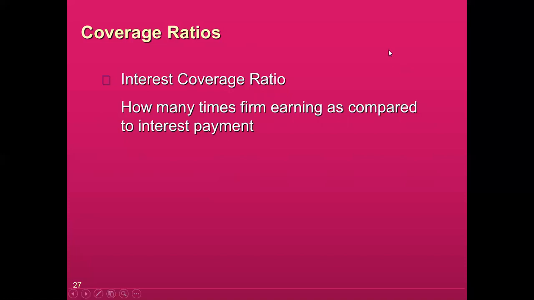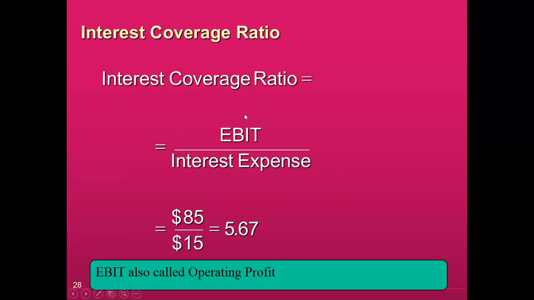Coverage ratio is generally used to assess whether company can pay its interest from its current year earning or not. So when we say interest coverage ratio, it means that once we have taken loan from the financial institution, the financial institution is interested to know whether company can pay its interest from its earning or not. So for this purpose, we calculate this ratio, and for this ratio, we take earning before interest and tax, generally that we call operating profit, and we divide it by interest expense.